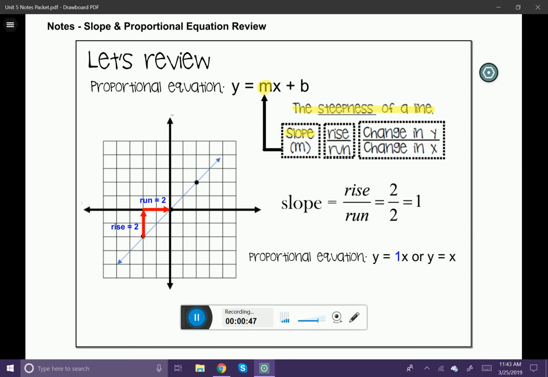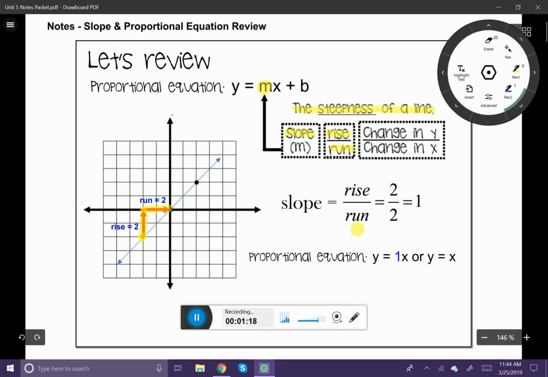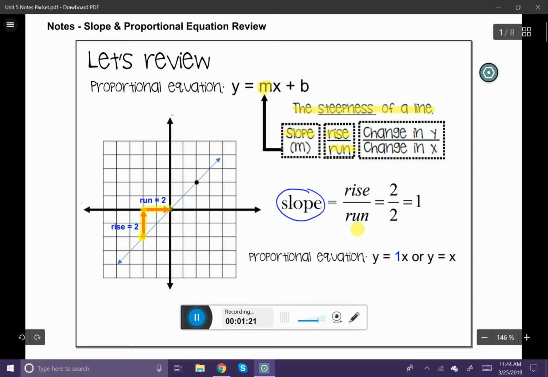We can also recognize slope as this idea of a rise and a run. And what that means is this. If we look over at our coordinate plane, if we want to go from one point to another point to determine the slope, we would use the rise and the run. So for example, if I start right here with my pen and I rise 2 and I run 2, well, 2 divided by 2 is equal to 1. And you can see that over here on the right-hand side. But you can see that my slope is broken into my rise and run, which is 2 divided by 2, which simplifies to 1. So the slope of this line is going to be a 1.